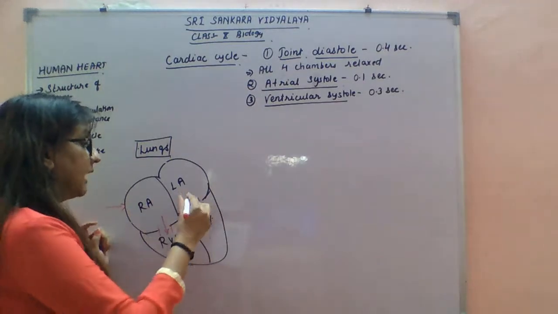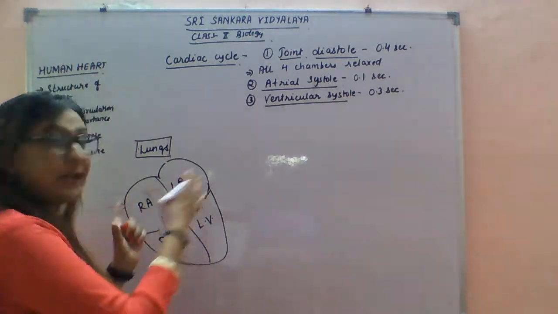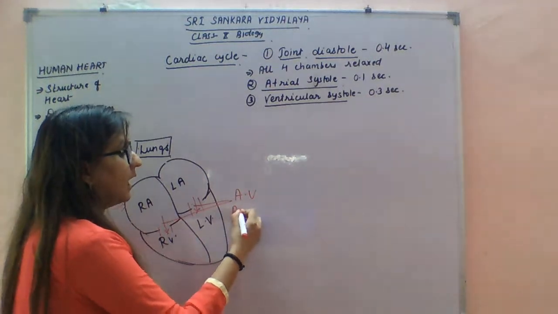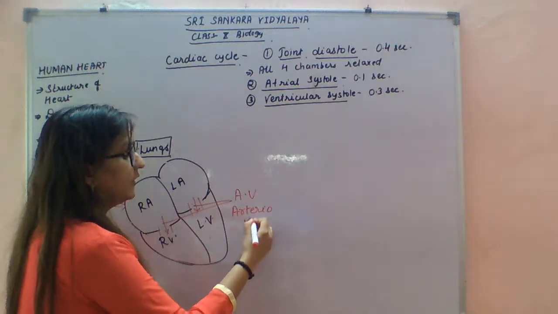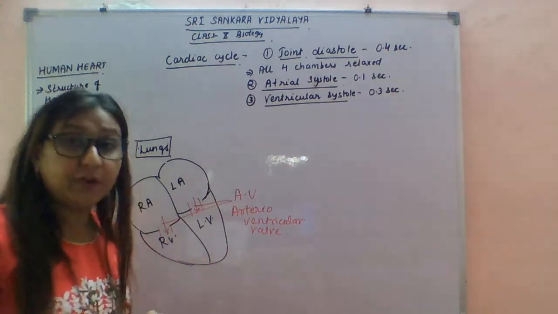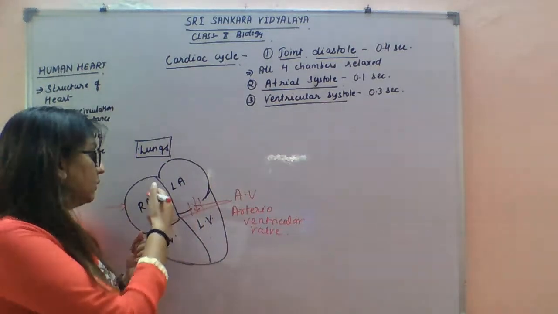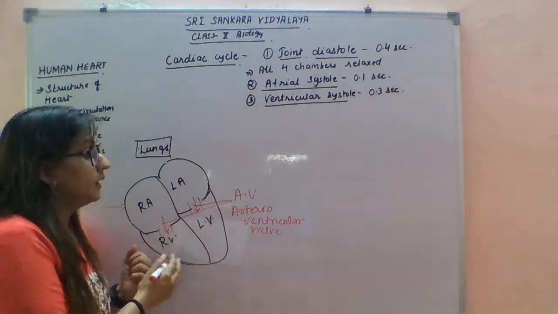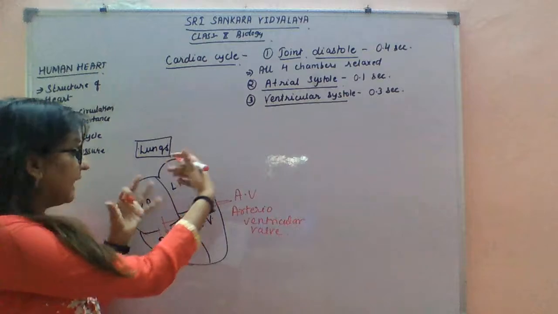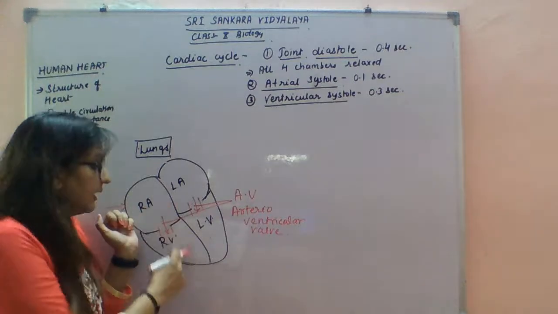These valves, as I explained, are the bicuspid and tricuspid valves, but together we can call them the AV valves. AV valve means atrioventricular valve. The atrioventricular valve opens, which enables the blood to get into the next chamber. So in atrial systole, when the atria contract, the blood automatically comes into the next chambers.